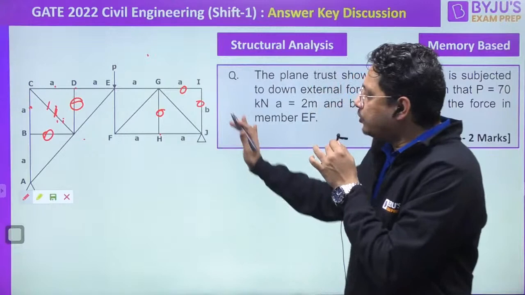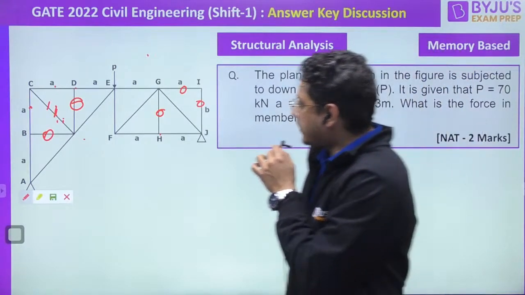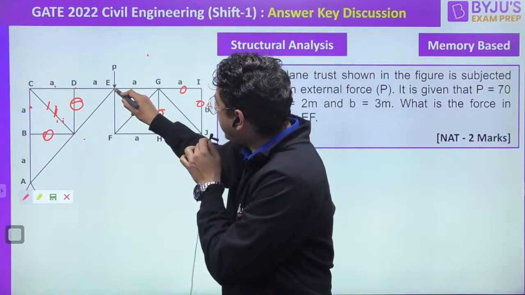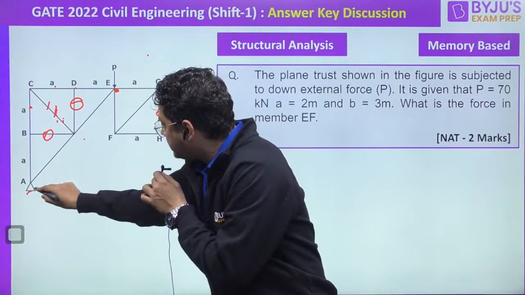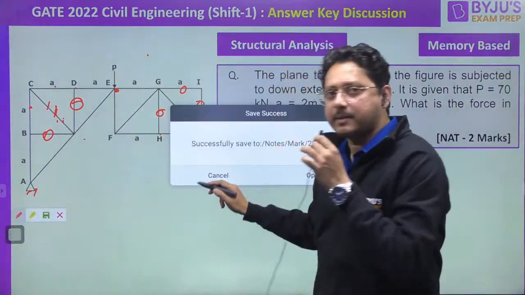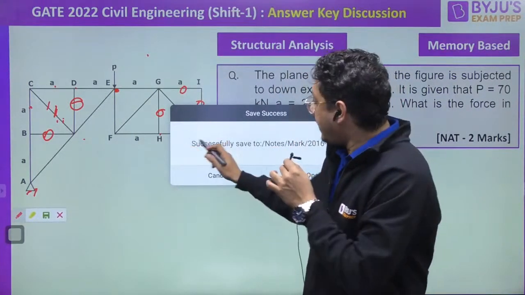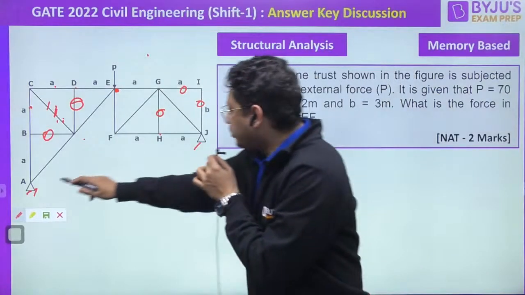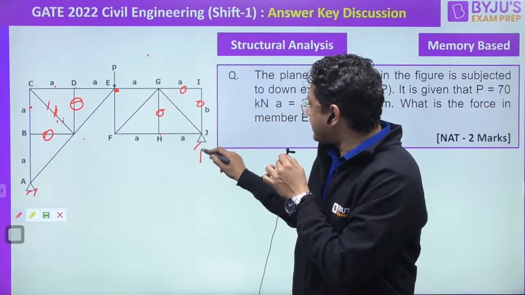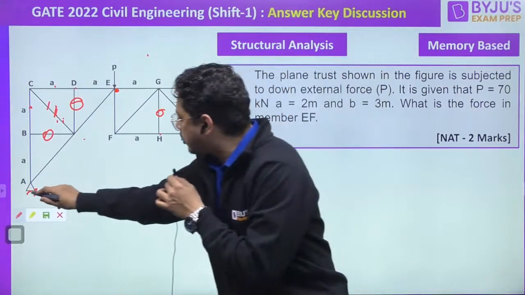Okay, now how will you solve this one? At this joint, these 2 are hinge supports, no roller support here. As both are hinge supports, you will get 2 reactions here and 2 reactions here.